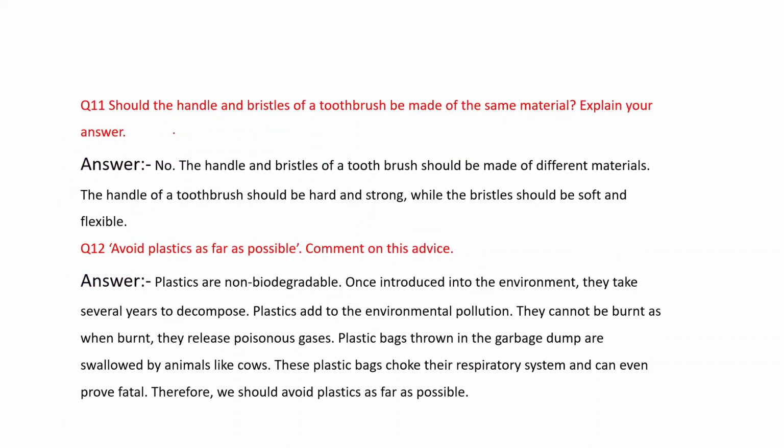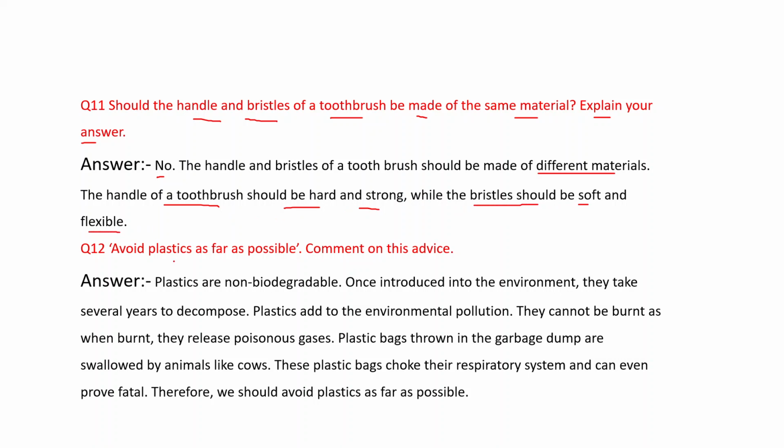Next one, should the handle and bristles of a toothbrush be made of same material? Explain your answer. Answer is no. Handle and bristles of a toothbrush should be made of different materials, not of same materials. Why? Because handle of a toothbrush should be hard and strong, while the bristles should be soft and flexible.